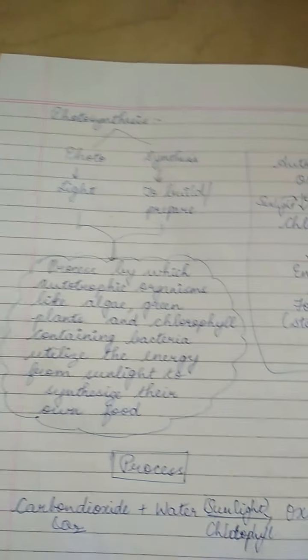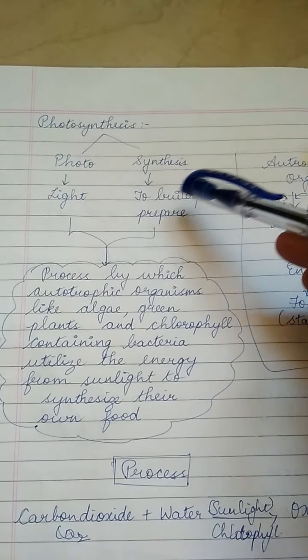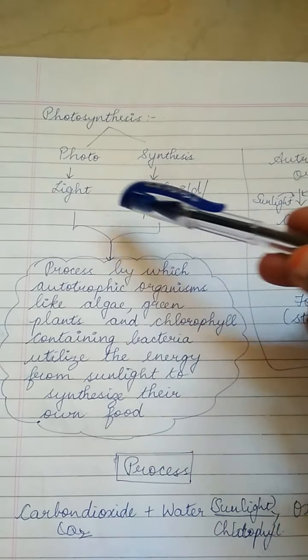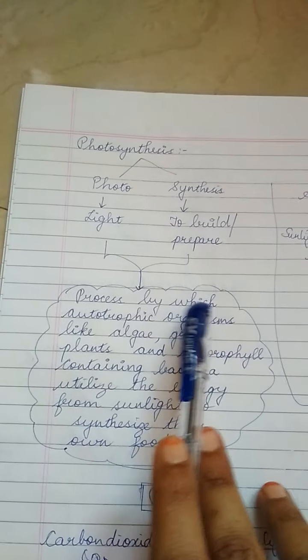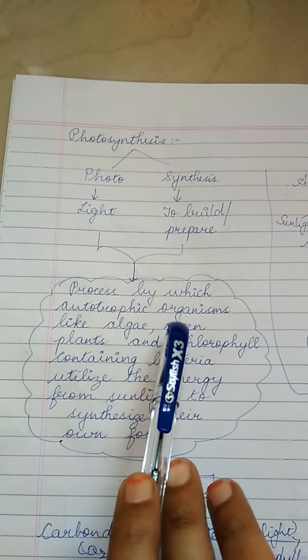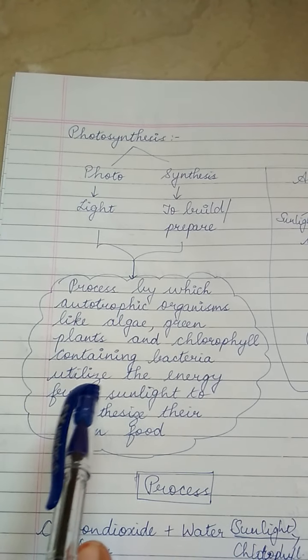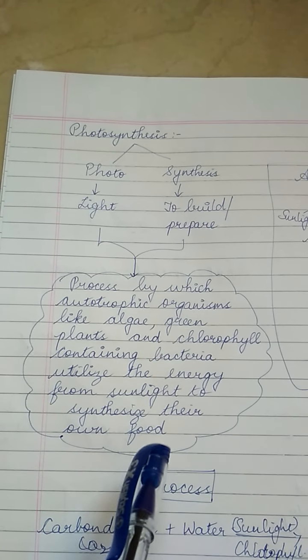Photosynthesis. Photo means light and synthesis means to build or to prepare. The definition goes as: the process by which autotrophic organisms like algae, green plants and chlorophyll-containing bacteria utilize the energy from sunlight to synthesize their own food.